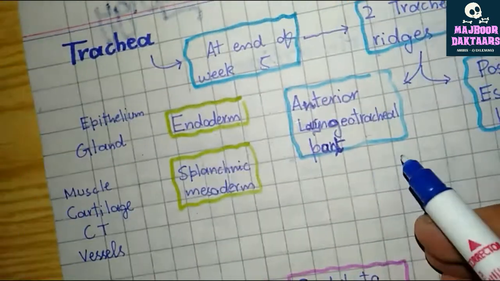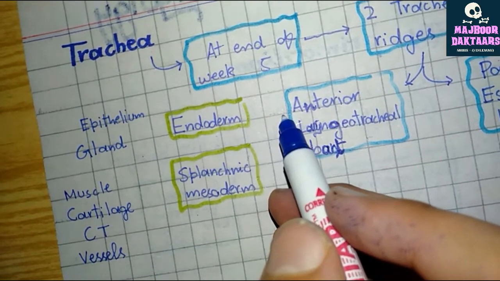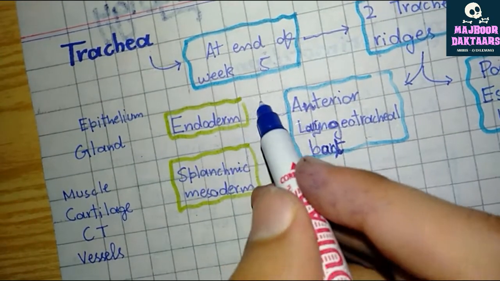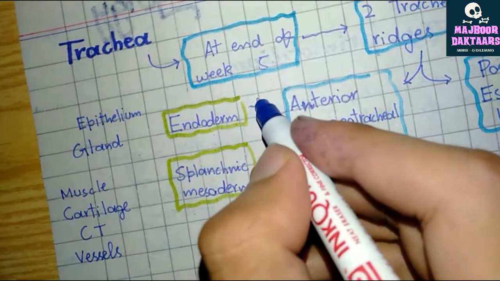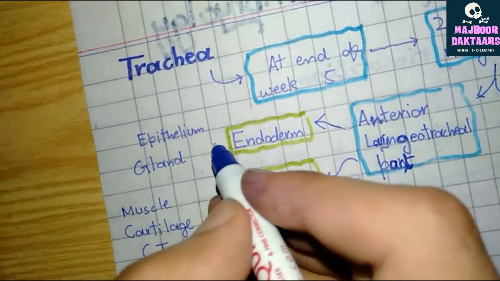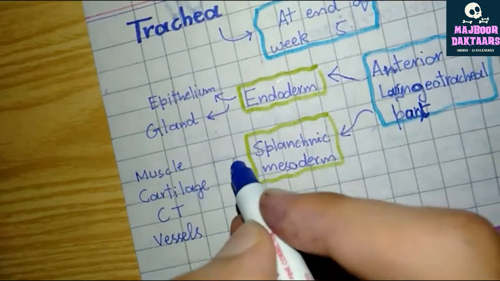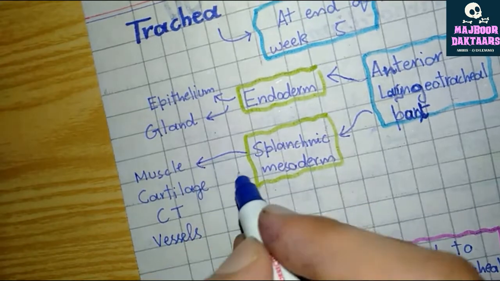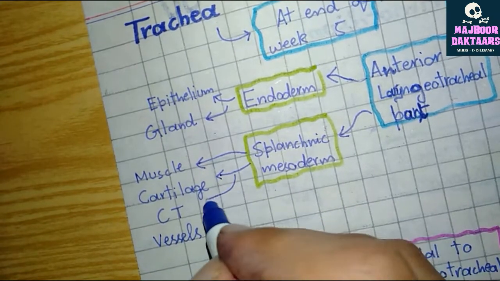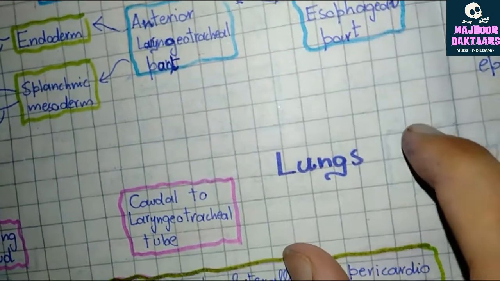the posterior esophageal part. Now the anterior laryngeotracheal part has a core made up of endoderm, and around this endodermal core is present splanchnic mesoderm. So endoderm gives rise to the epithelium and the glands, while the splanchnic mesoderm gives rise to the muscle of the trachea, the cartilage, the connective tissue and the vessels. So that was all for the trachea.